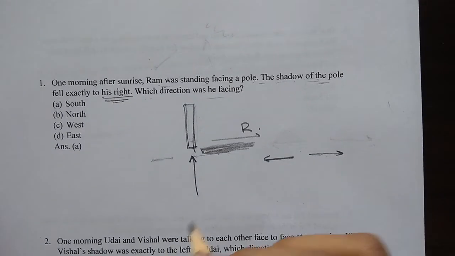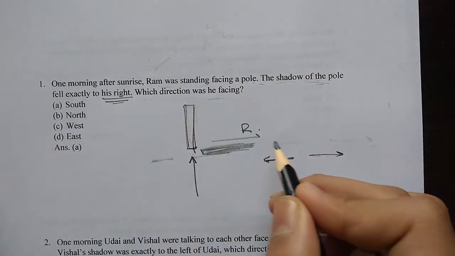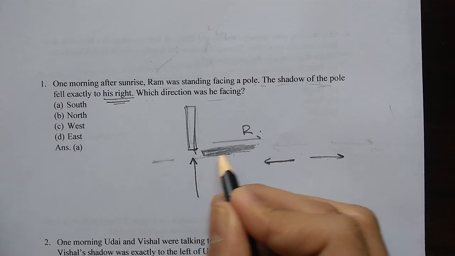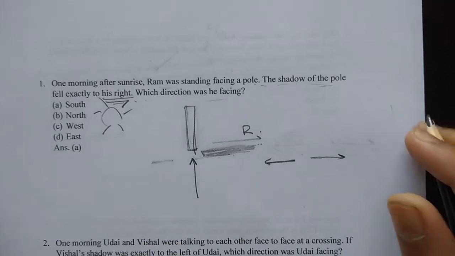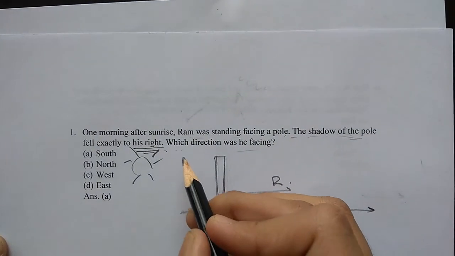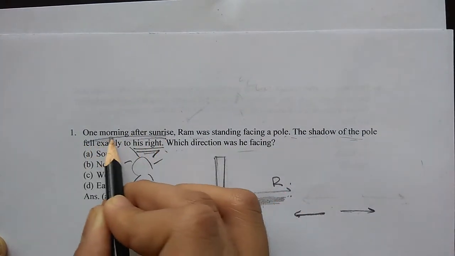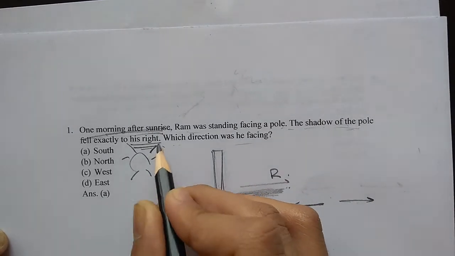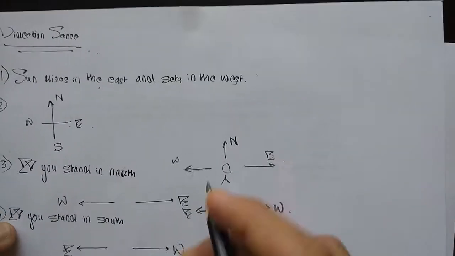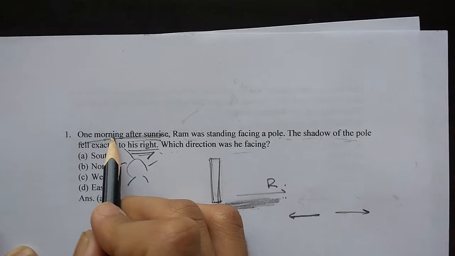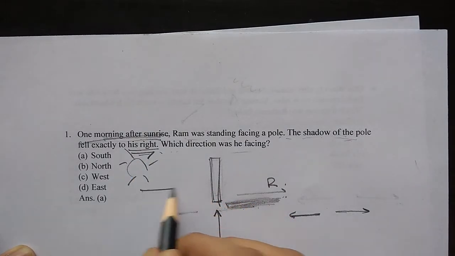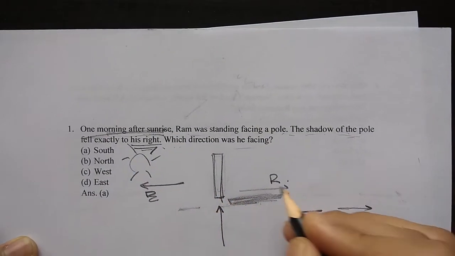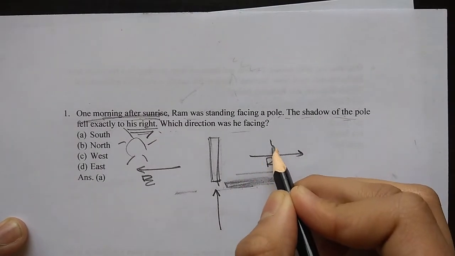Now I told you that the sun faces in the direction opposite to the direction of the shadow, meaning the sun must be here. Okay. Now one more thing here is given that one morning after sunrise. What does this tell us? That the sun must be in the east direction. Because I told you that the sun rises in the east and sets in the west. So according to this, after sunrise would mean that the sun is technically in the east direction. So this has to be the east direction, and this means that the shadow will be in the west direction.